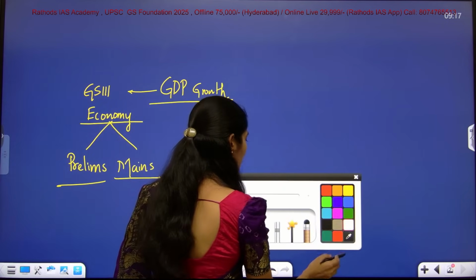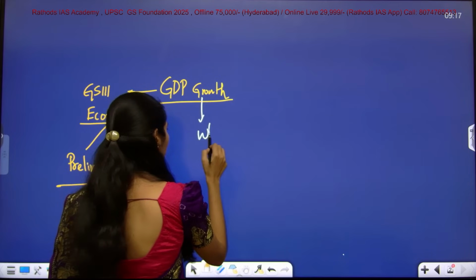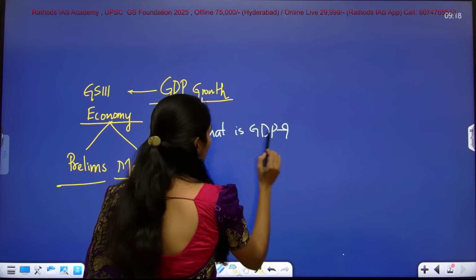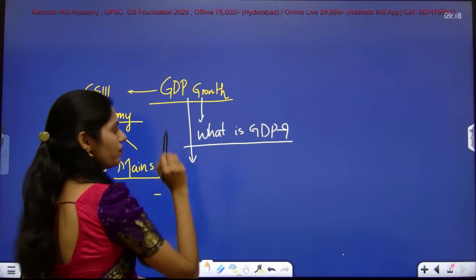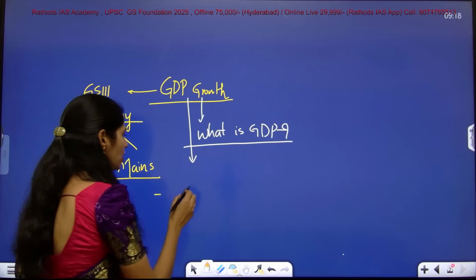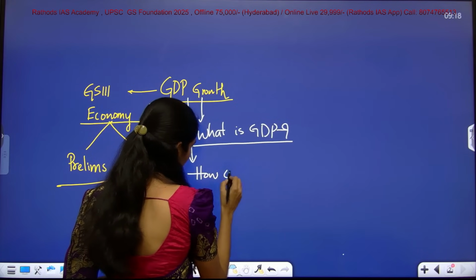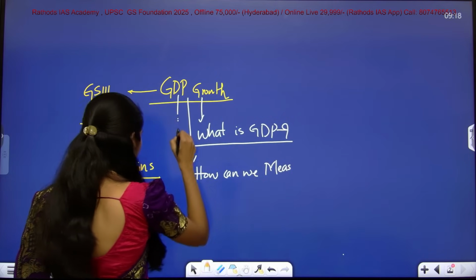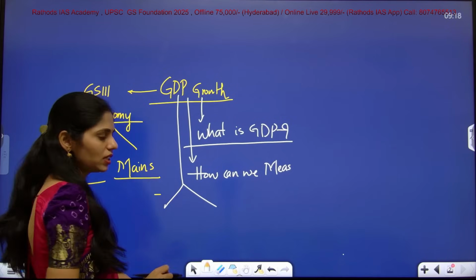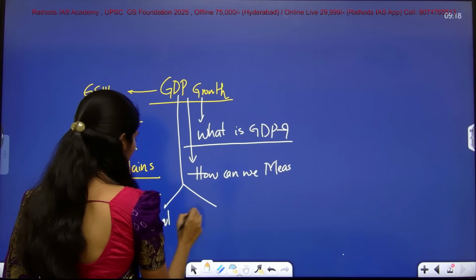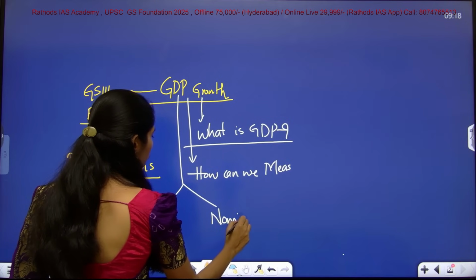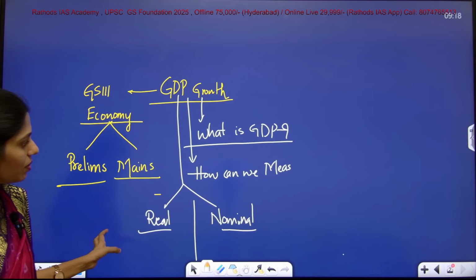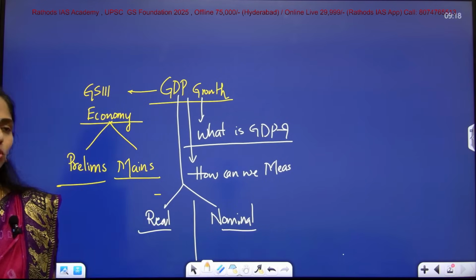What are the dimensions that you have to see? First, you have to understand what GDP is. Second, you have to see how we can measure GDP. Here, this article especially talked about two important things: real GDP and nominal GDP. You have to see what those two are and what the differences between them are, because from these differences you can expect a direct prelims question.